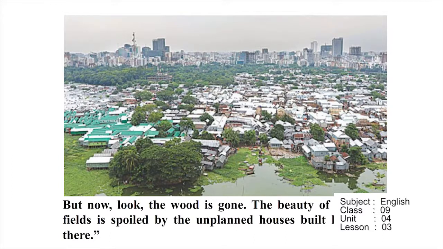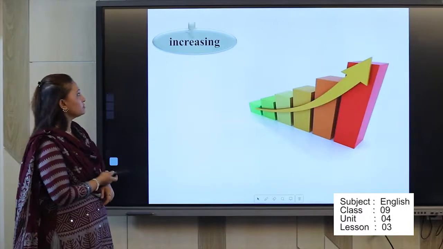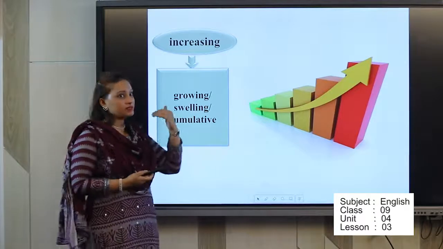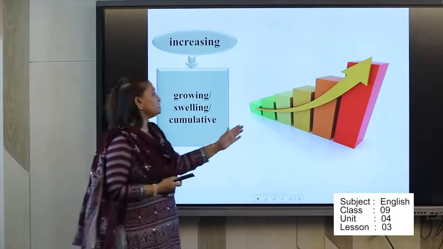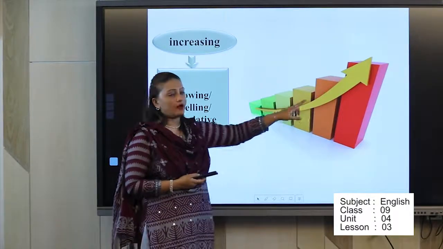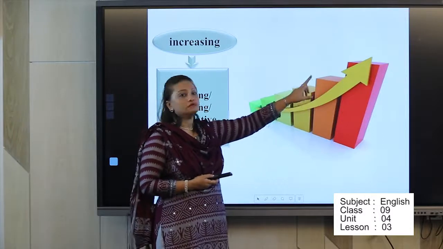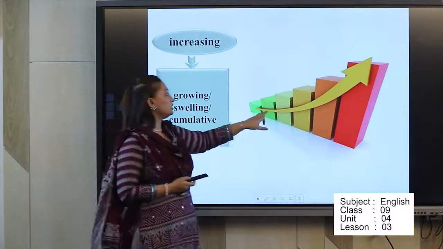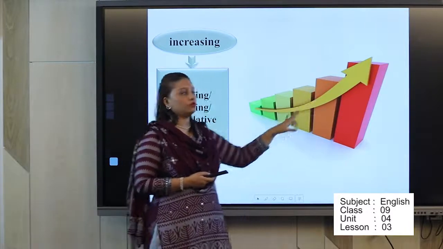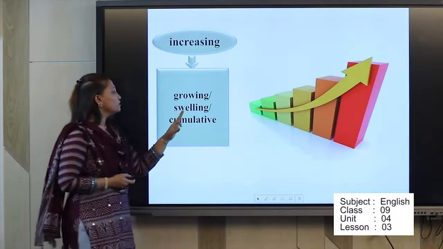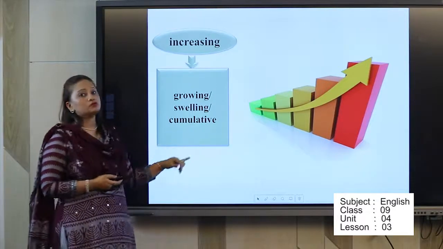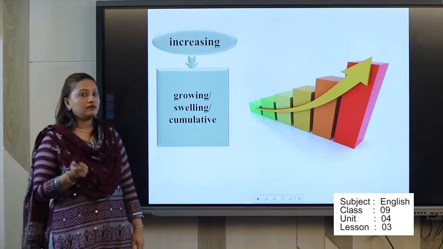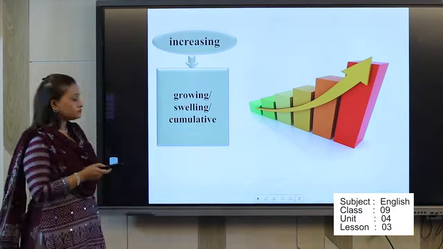So our next word is increasing. Increasing means growing. That means aste aste upore jawa. From this picture you can see a little arrow that is going on in the bigger size. So you can see what is the meaning of increasing. Choto theke boro, mane aste aste bere otha. So the word meanings are growing, slowing, and cumulative. So if you don't know the other words, you can write them in your copy. So I think everyone is writing in their copy.